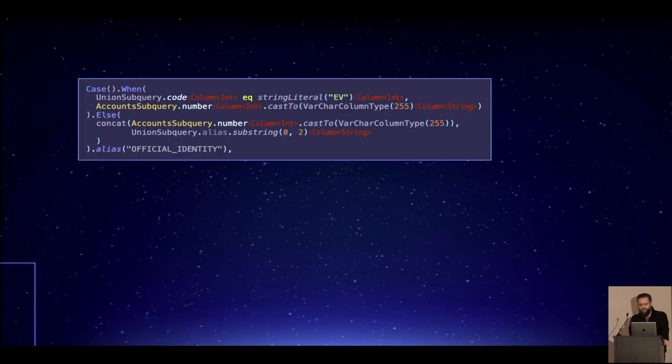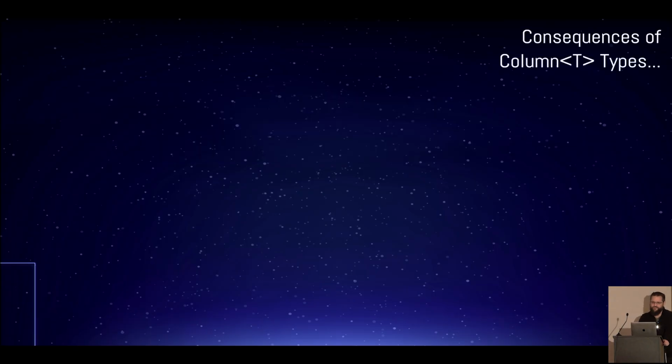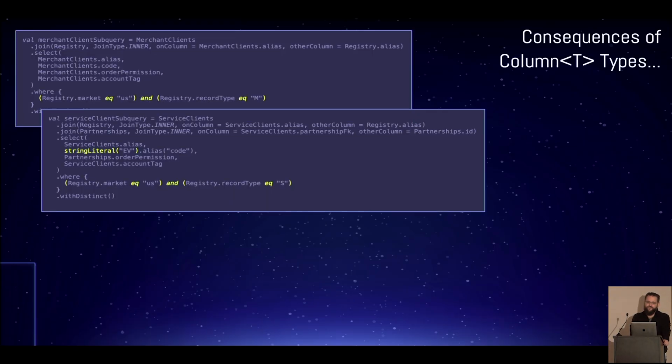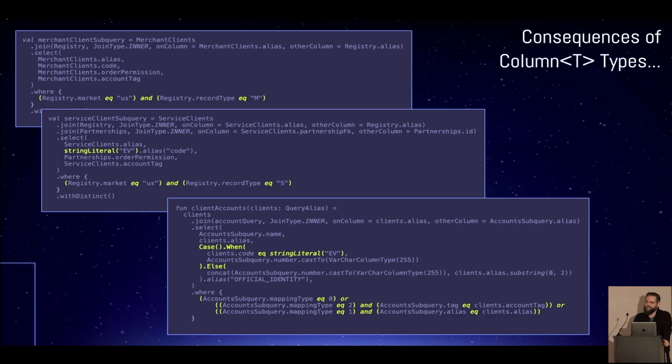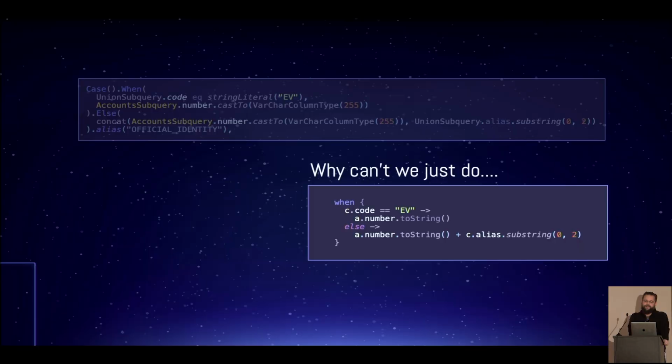Okay, EQ, here's DSL noise, here's more DSL noise. Half of this query is turning into DSL noise. Why can't we just do a when clause? Kotlin has this nice thing called a when clause. It also has an if, but an if is actually just a when clause. This is a wonderful construct that we would just love to translate directly into SQL, except we can't.